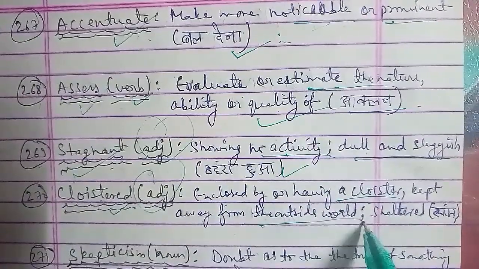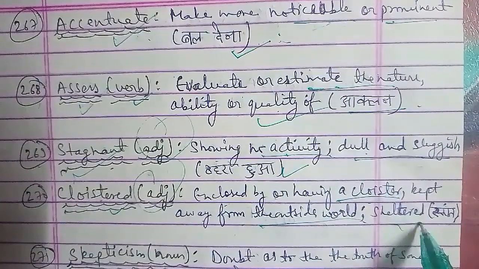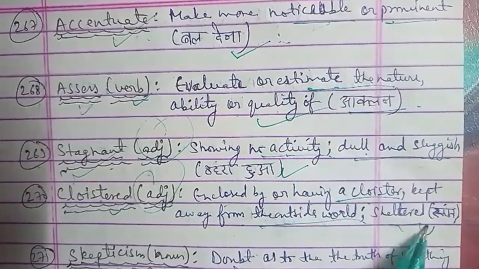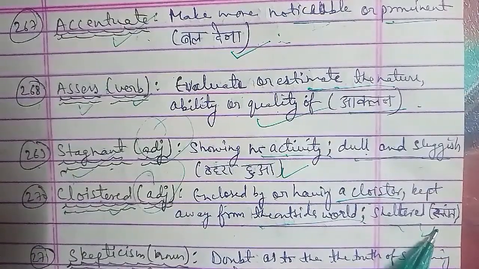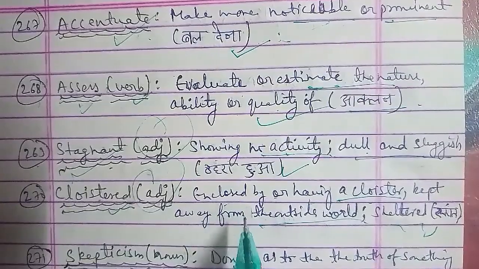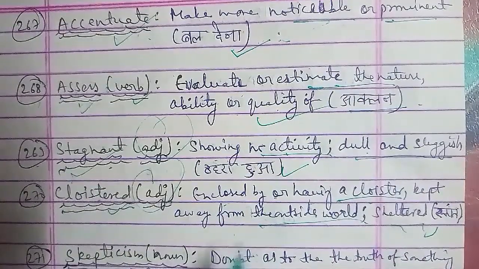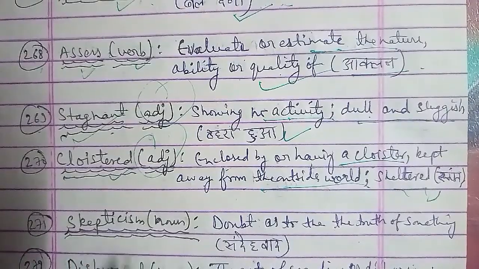Next word we have the 274th word, that is indigenization. Indigenization is a word that is used as a noun here, and the meaning of indigenization is the action or process of bringing something under the control, dominance or influence of the people native to the area, that is Swadeshikaran.